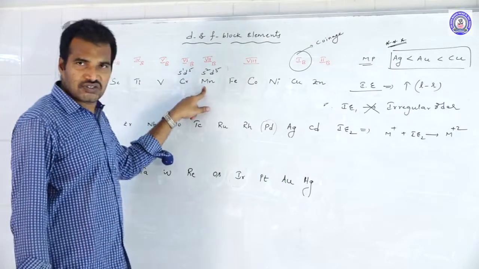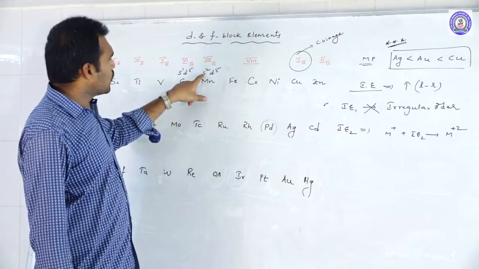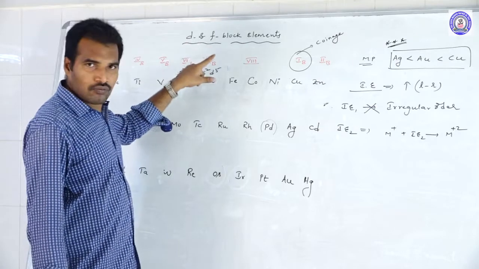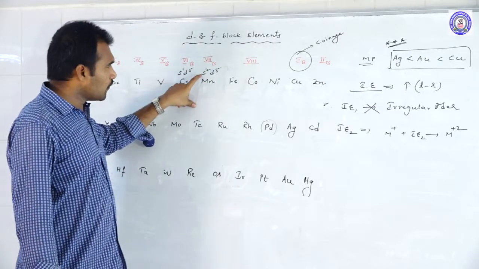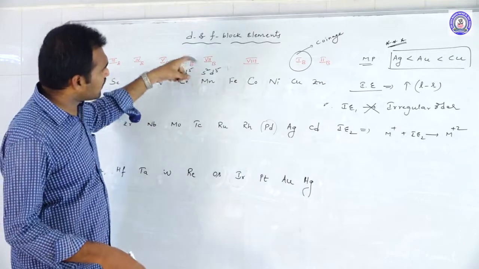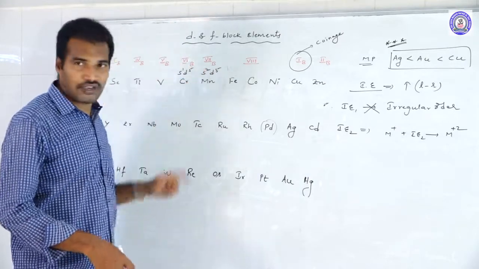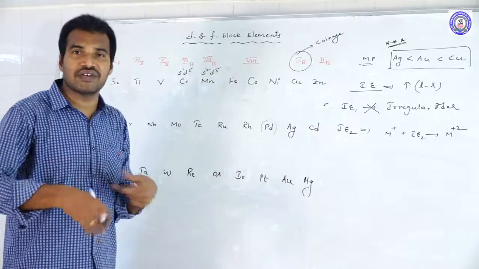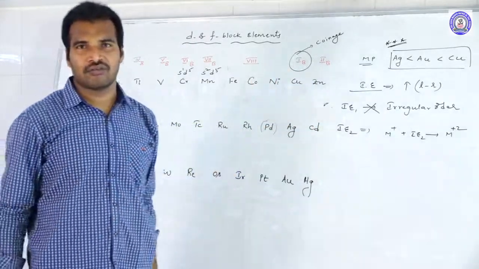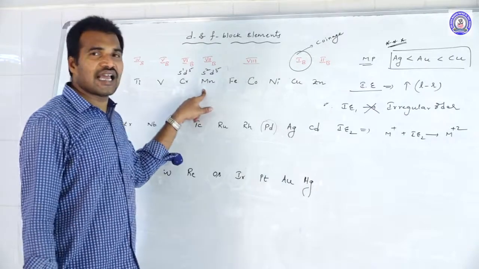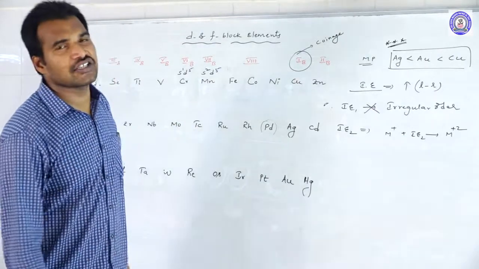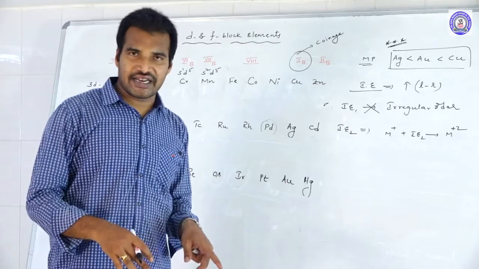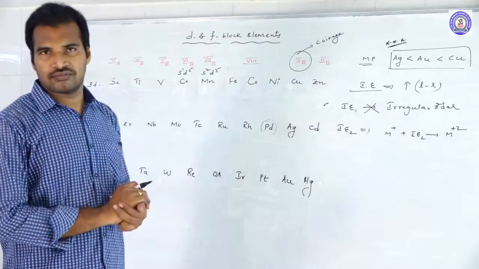Coming to manganese, you remove one electron, so 4s1 3d5. After that, if you remove the second electron, it gets the stable d5 configuration. That is why manganese is always willing to release the second electron. That is why manganese has exceptionally lesser second ionization energy than the others.